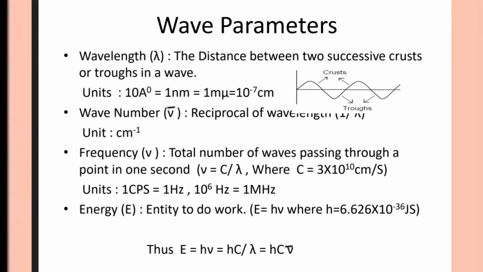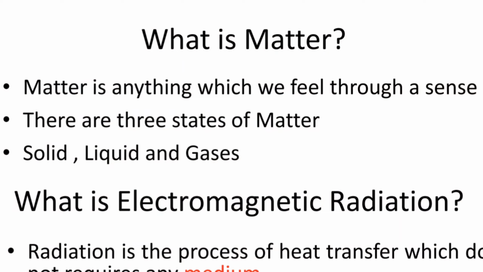Wave parameters. There are four wave parameters: wavelength, wave number, frequency, and energy. And those are related with each other by the relation E = hν = hc/λ = hcν̄. Matter means anything which we feel through a sense, and there are three states of matter: solid, liquid, and gas.